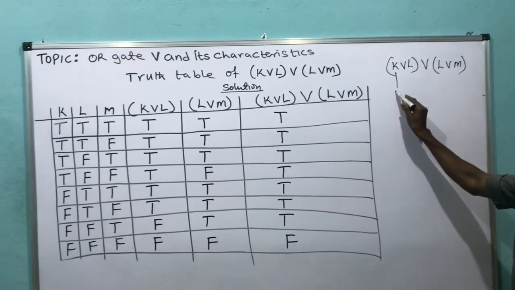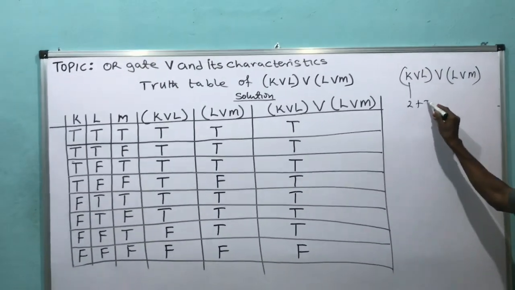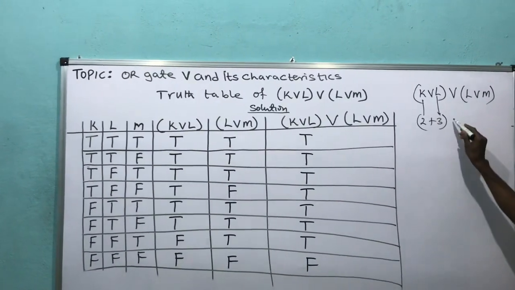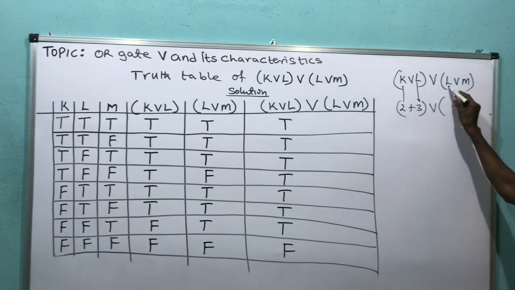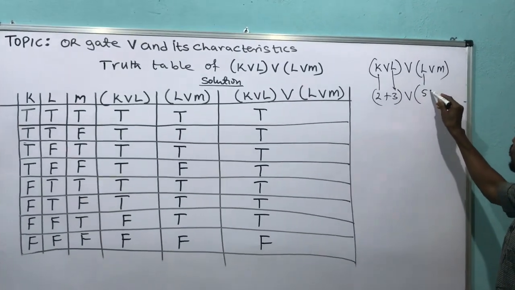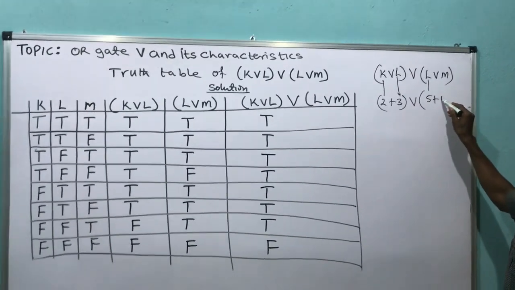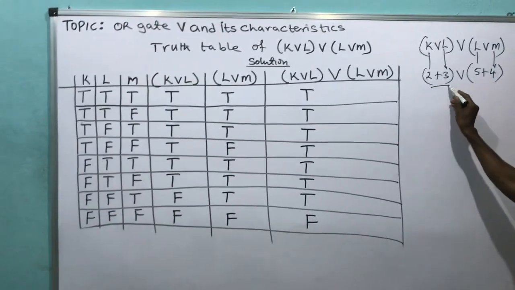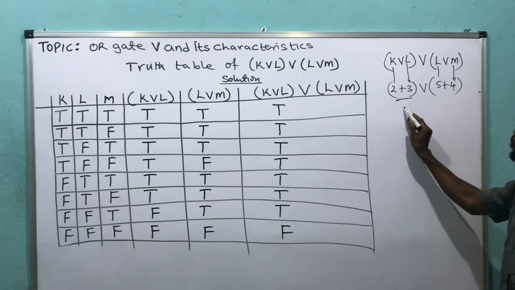If this one is 2, this becomes plus 3. Are you following what I'm saying now? This one is 3. Look at the bracket. I want to say this one, if this one is now 5 plus 4, this one is 4. Look at it. What will the calculator do? It will first do this one or this one. He will do it to the what?